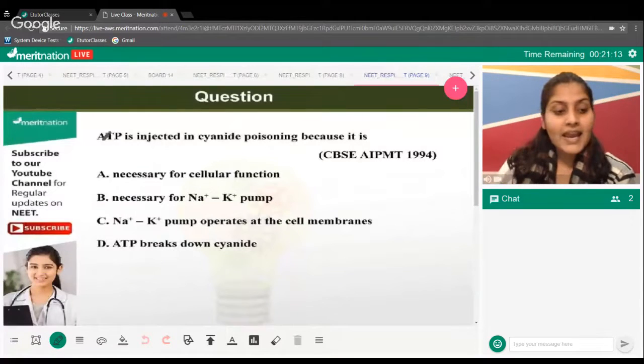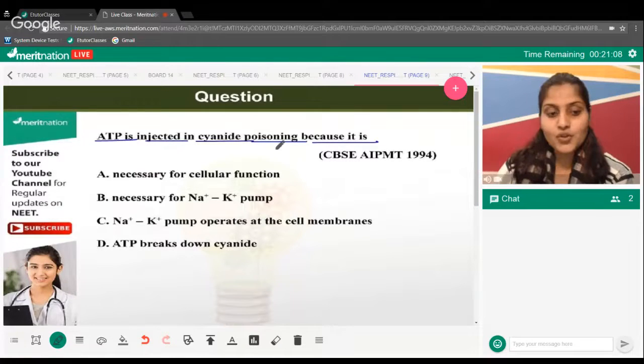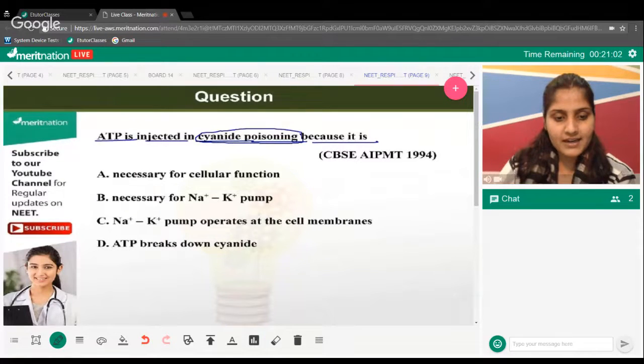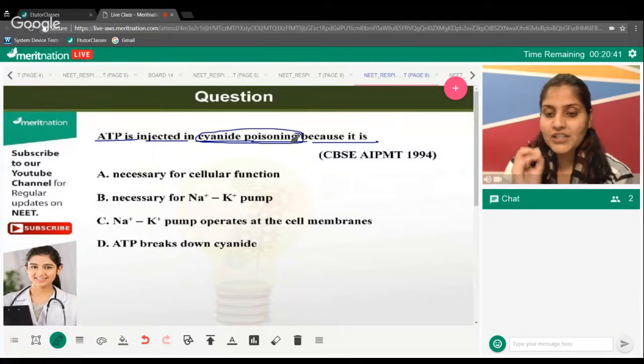ATP is injected in cyanide poisoning because it is... So if a cell suffers from poisoning caused due to cyanide, we have to inject the ATPs. Why exactly should we do that? This question makes sense: cyanide is playing with ATP function. It is doing something that is not allowing ATP to perform its function, and that is why you need to insert ATP so that the externally inserted ATP can do its activity.